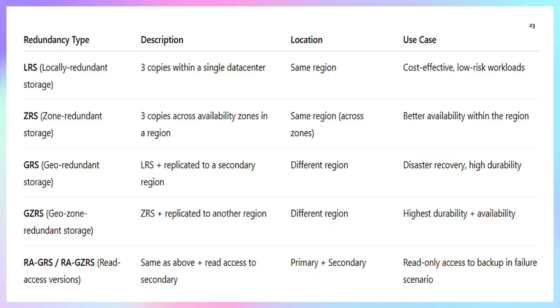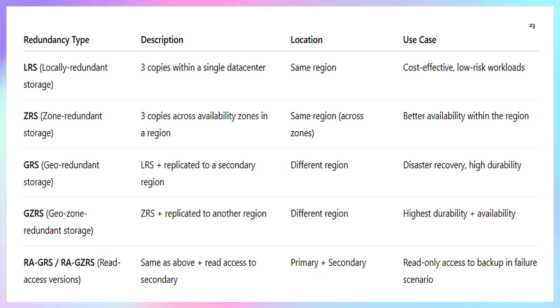Here are some redundancy types, their description, location and use cases. LRS, locally redundant storage. In LRS, you store three copies of your data in a single data center, in the same region, and it's cost effective for low risk workloads. This is locally redundant storage, called LRS.